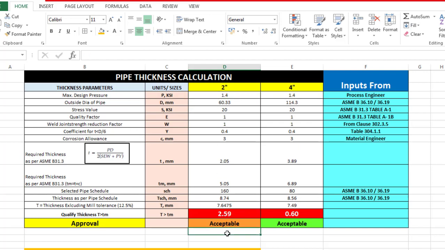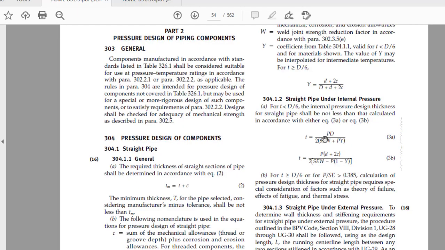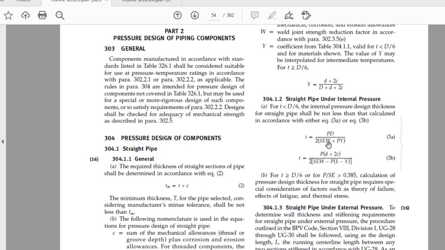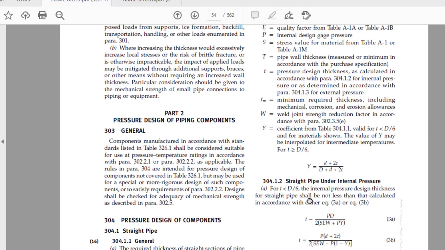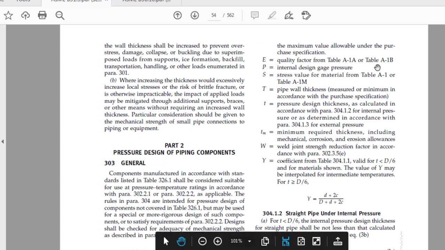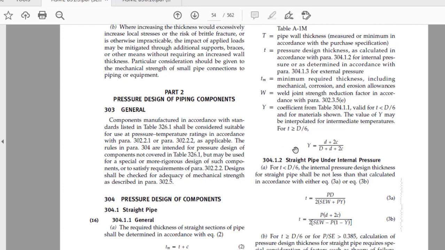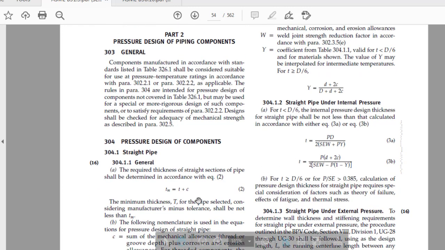Now let me just summarize the entire thing. We have to look at this formula and put it in the Excel sheet. There are two formulas you have to consider: Tm equal to T plus C, and T equal to PD by 2(SEW plus PY). All of these parameters you will be able to read from here. Here it is exactly given from where you have to find these values. If you are not familiar with Table A and Table B, go to the index and you will be able to trace them with the page number. These are the only two formulas that I have put in the Excel sheet.